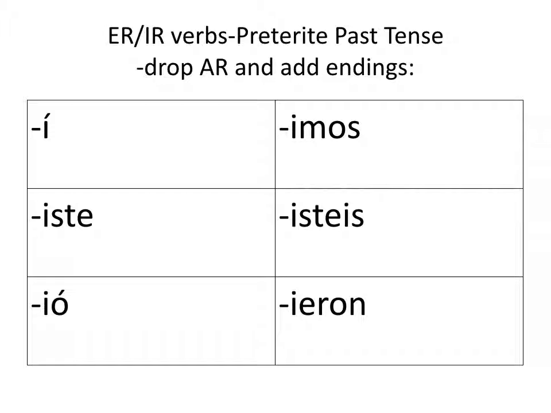Okay. So let's do an IR verb like escribir, to write. In the past tense in English, that's wrote. So I wrote, escribí. Did you write? Escribiste. He wrote, escribió. We wrote, escribimos. You all wrote, escribisteis. They wrote, escribieron.